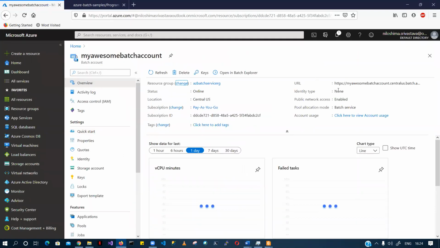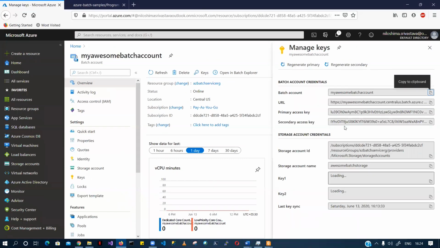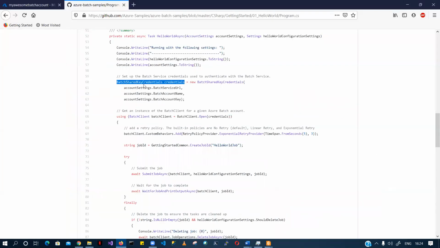In the overview, it needs a URL, and it needs the keys which you have here: your batch account, your storage key, your primary access key, this sort of detail. Now, when you are configuring it, it is opening that account and adding some custom behaviors. There is something called a retry policy provider, and it is basically retrying for 5 seconds.